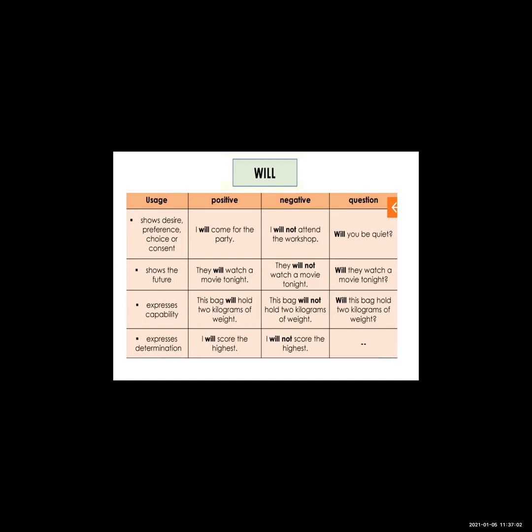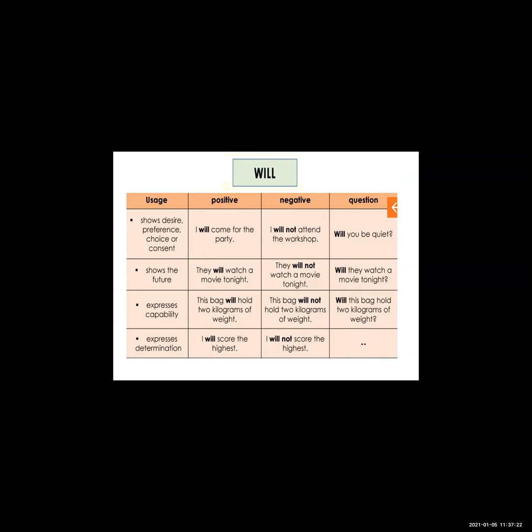So this is your intensity. I will score first in class. This is the positive sentence, and I will not score the highest is the negative sentence.